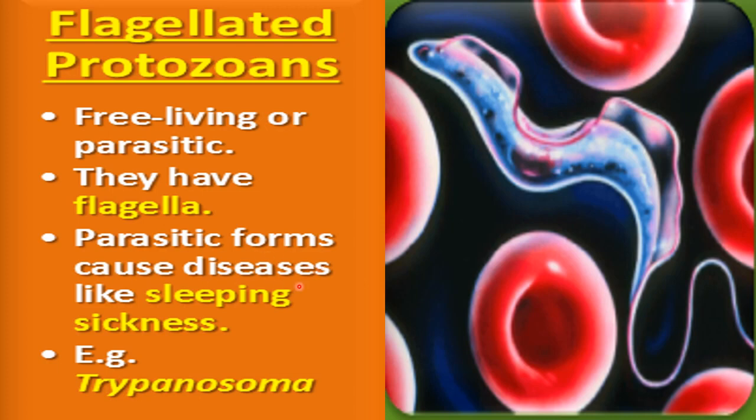Parasitic forms cause diseases like sleeping sickness. Okay, example is trypanosoma. So trypanosoma is a flagellated protozoan which when enter inside the human body cause a disease, and that name of the disease is sleeping sickness, because one of the symptom of that disease is the longer time of the sleeping. So that's why this disease is called sleeping sickness, and this is caused by the trypanosoma, and this trypanosoma live as a parasite inside the body.